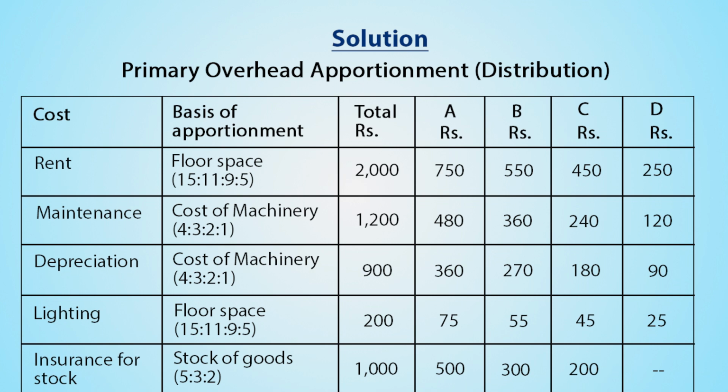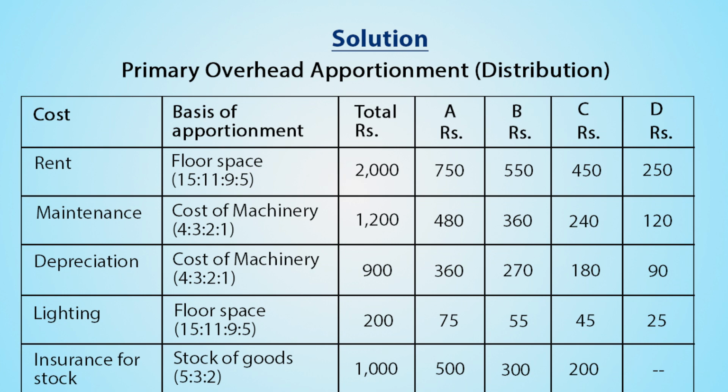Next cost given is depreciation, and base of apportionment for depreciation is cost of machinery. It is again to be distributed in the ratio of 4:3:2:1. Total depreciation given is rupees 900. Apportionment amount for Department A comes to rupees 360, for Department B rupees 270, for Department C rupees 180, for